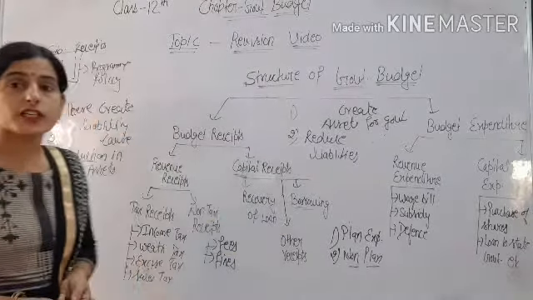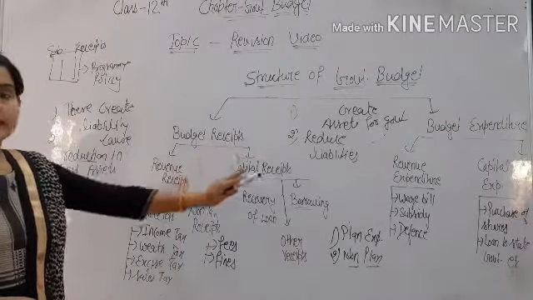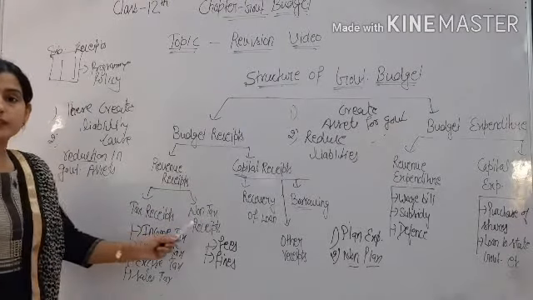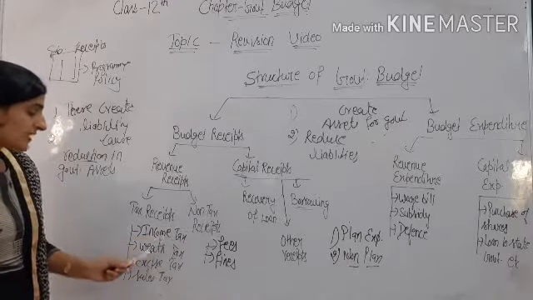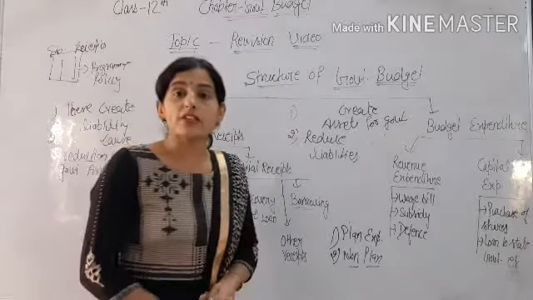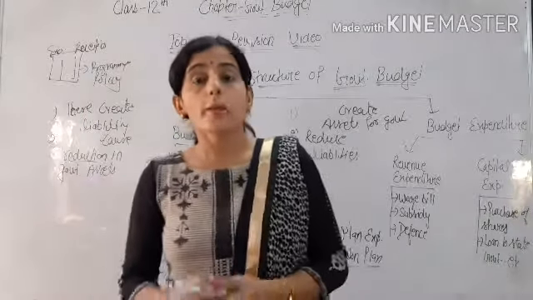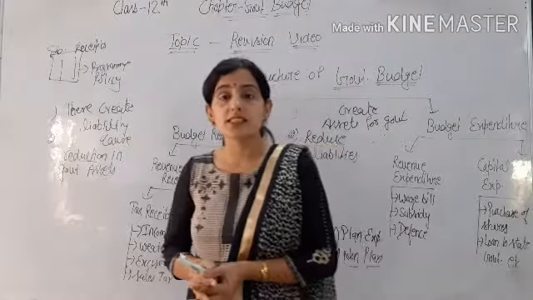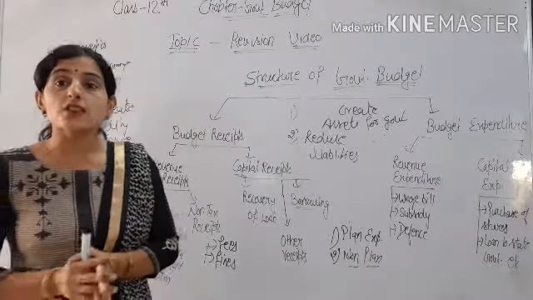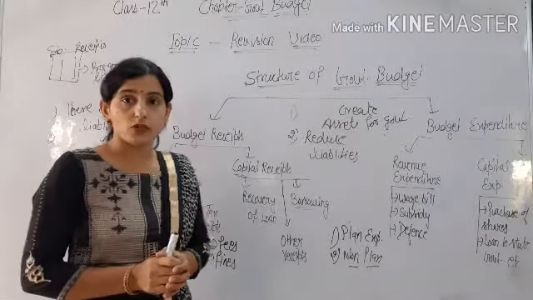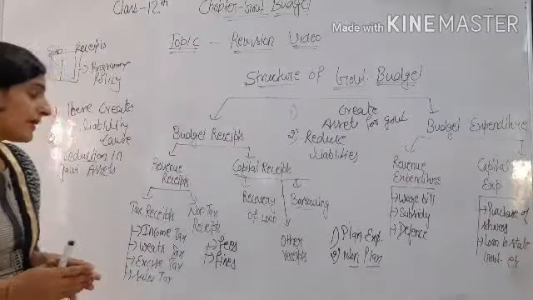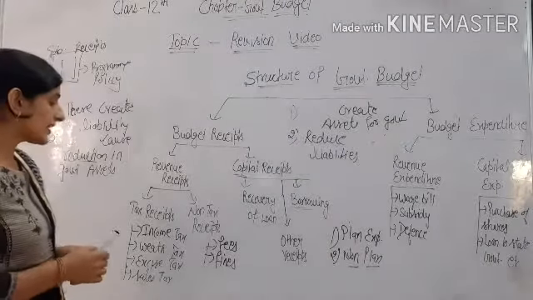So this is our structure of the government budget, that is budget receipts and budget expenditure. Revenue receipts: tax receipts and non-tax receipts. Tax: income tax, wealth tax. Non-tax: fees, fines. And in India, we discuss the type of tax, progressive and regressive. Progressive means when the income of a person increases, the rate of tax increases, and regressive means that the rate of tax does not increase with the income of the person. In India mainly progressive tax is imposed on the people, meaning the rate of tax increases with the increase in the income of the people.